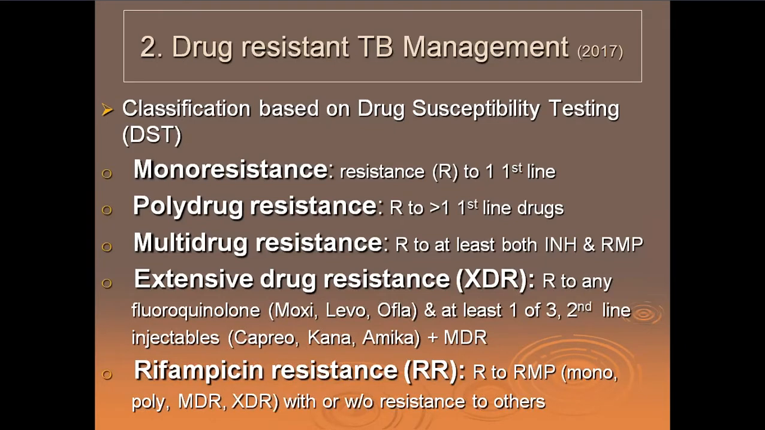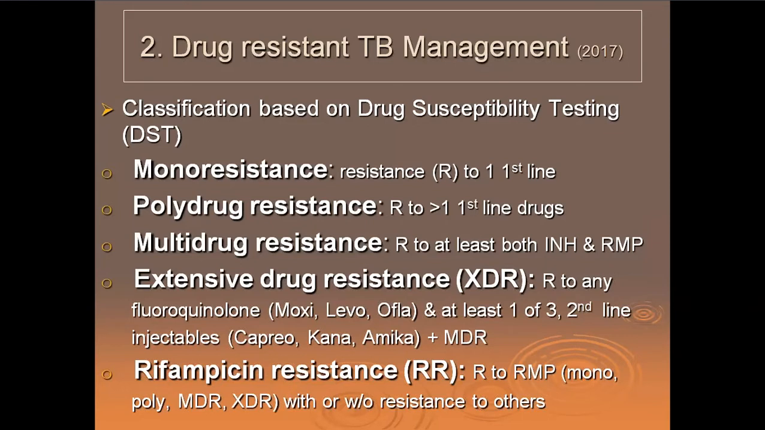So in monoresistance, nothing great, resistance to any one of the first line drugs is called mono. Mono is single. Poly, resistance to more than one first line drug. One is mono, two or more is poly. Multi is resistance to at least both INH and rifampicin, again the first line drugs. Extensive drug resistance spills on to the second line.